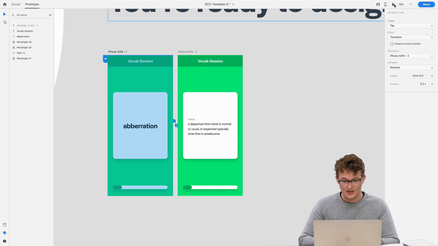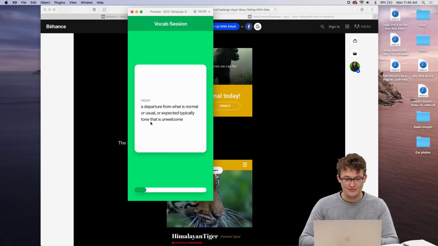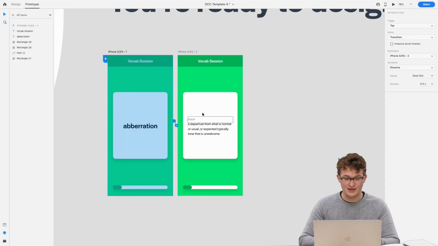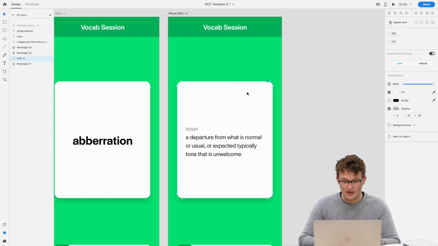And so let's take a look at what that looks like. Oh, okay. Not quite what we're expecting yet. Let's see, what do we have going on here?